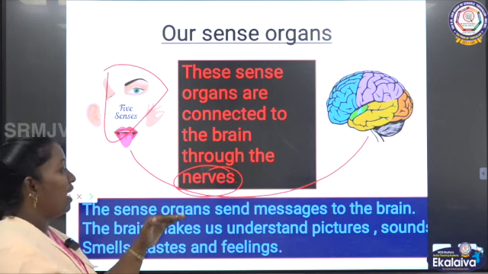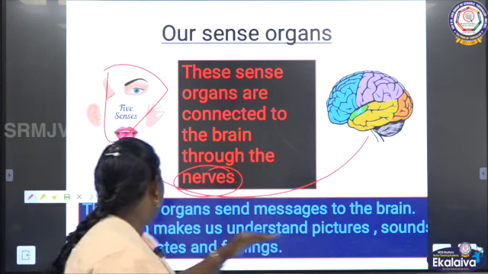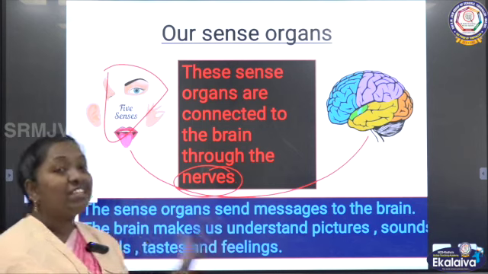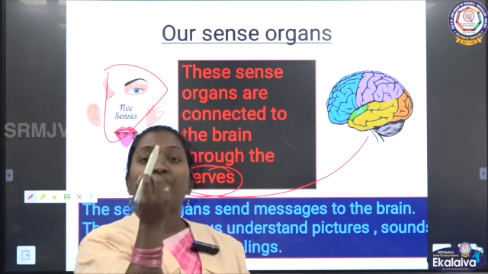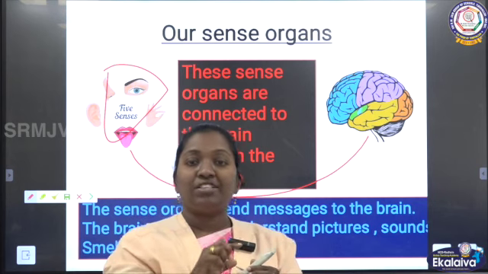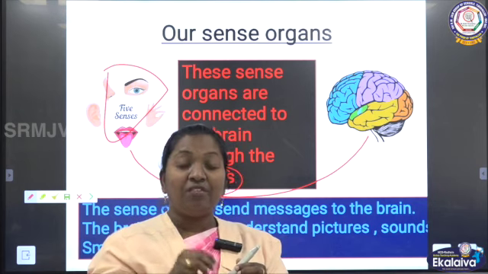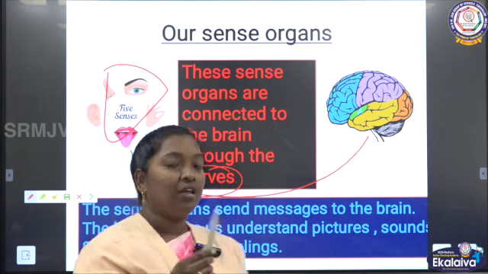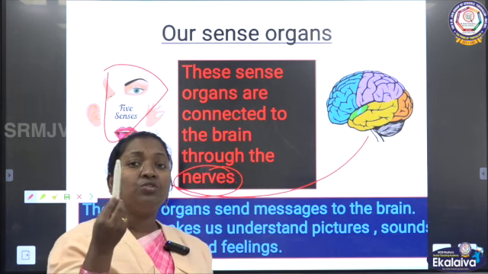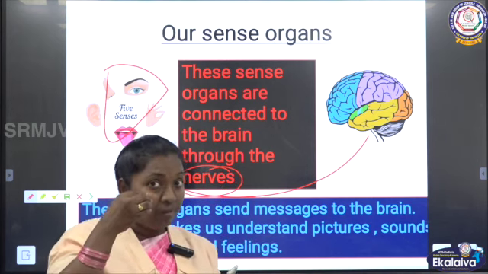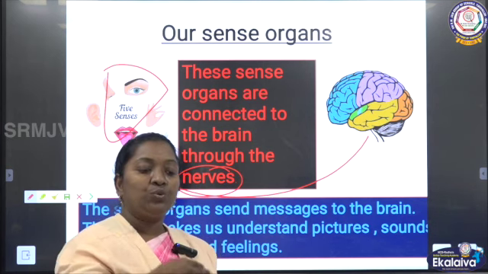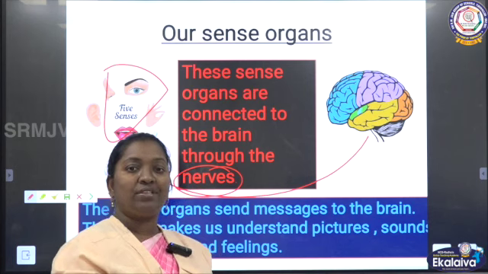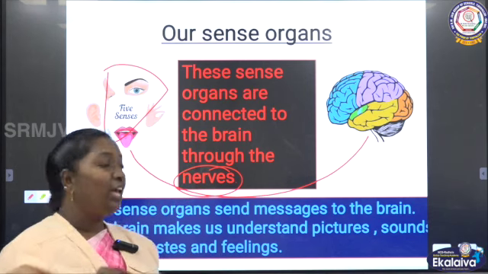So sense organs are connected with the brain through the nerves. These sense organs send messages to the brain, so the brain makes us understand. When my eyes look at the pen, that message passes to the brain. Then the brain gives an instruction: this is the pen, whether I can hold it in my hand. So this message is sent by the brain to my hand, and it receives the message. The nerves are helping in sending and receiving the message.